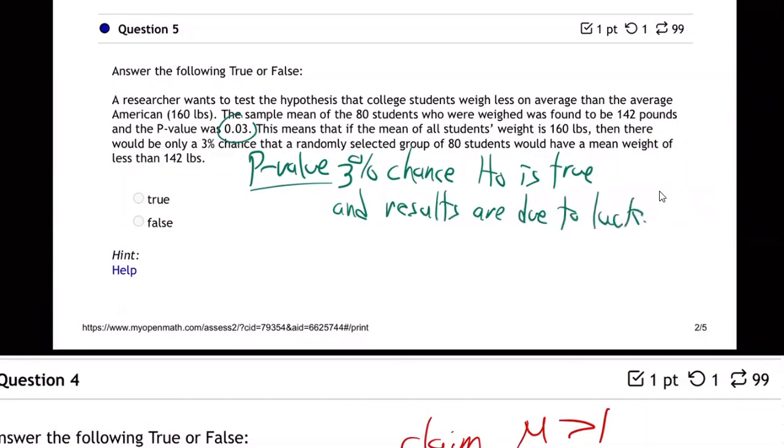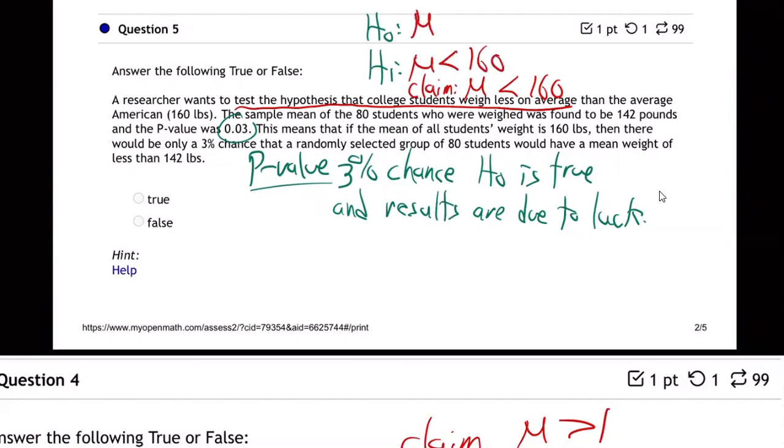So what was the H0 here? What was the H1? How do we know it? Well, you can know it because what are they testing? They're testing the hypothesis that college students weigh less, average weight less than 160. That's the claim. So that goes right here, doesn't it? Why does it have to go on H1? Because what's H0 always? It's always equals, isn't it? Always equals. So the claim is right here, it's H1.